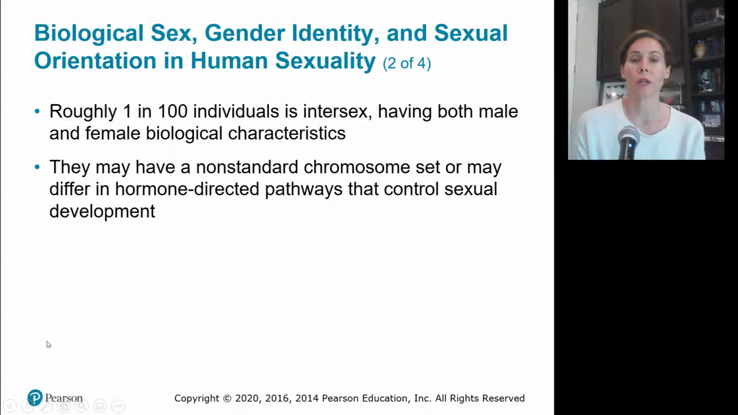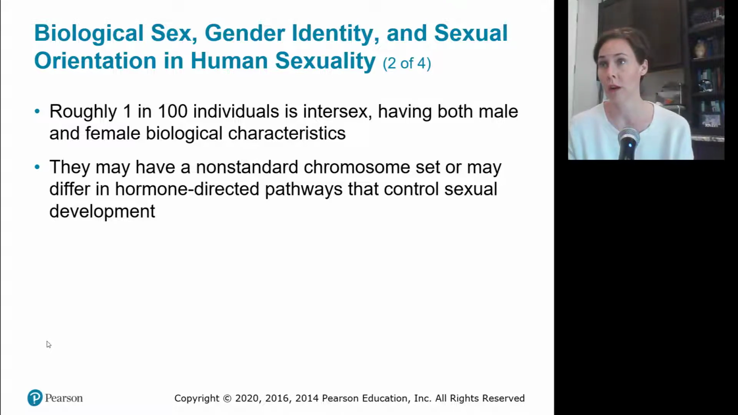There's a term called intersex. About 1 in 100 individuals is considered intersex, which means that they have male and female biological characteristics. This may have occurred because they have a chromosome that is considered non-standard, or because the hormone-directed pathways that controlled sexual development didn't work properly. So sexual development didn't occur properly because the hormones took a different route.